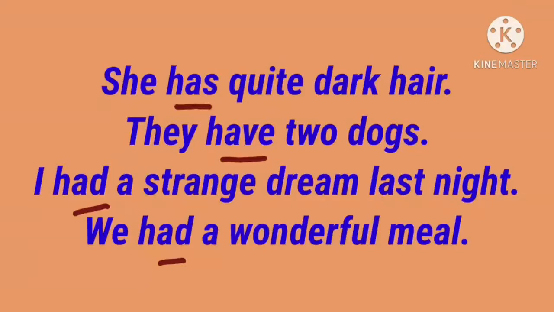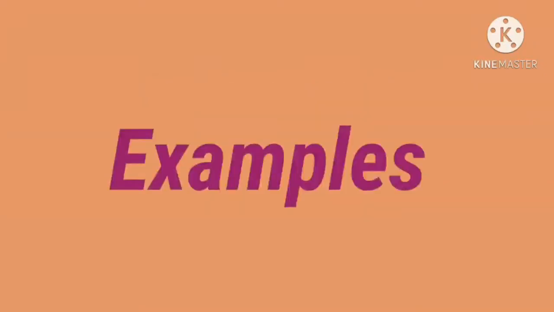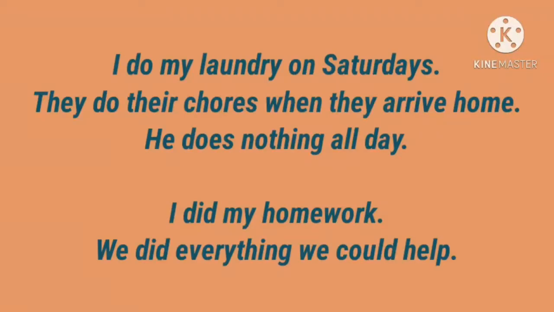So, for present tense, has and have. For the past tense, for both singular and plural, we use the have form verb had. Next, do form auxiliary verbs. For present tense, does and do. For past tense, did. Examples: I do my laundry on Saturdays. For the subject I, we use do in the present tense. So, I used do here.